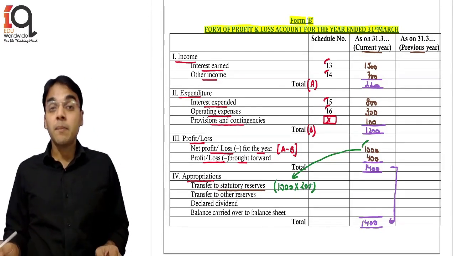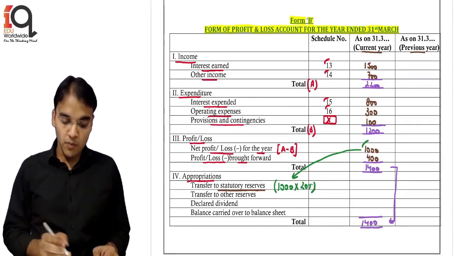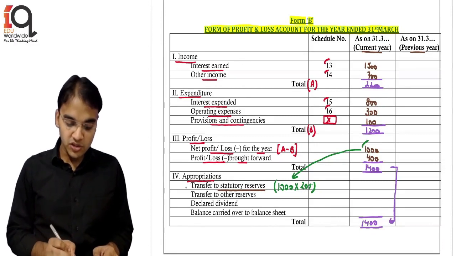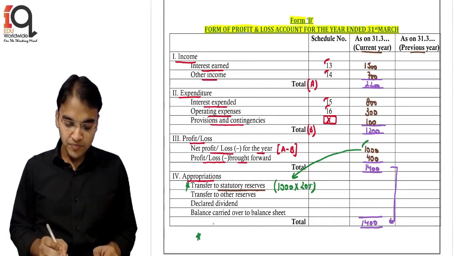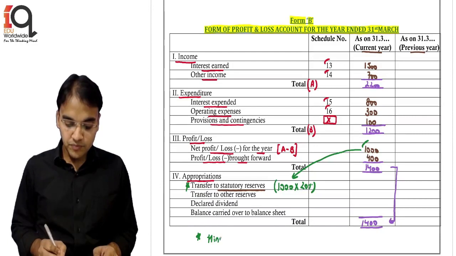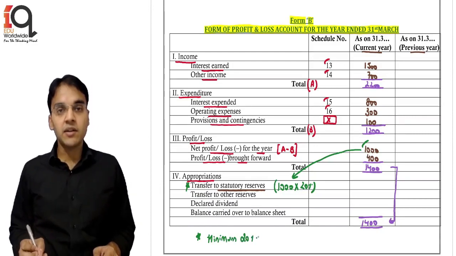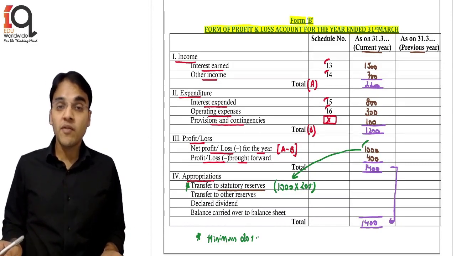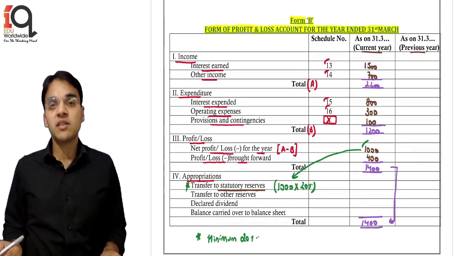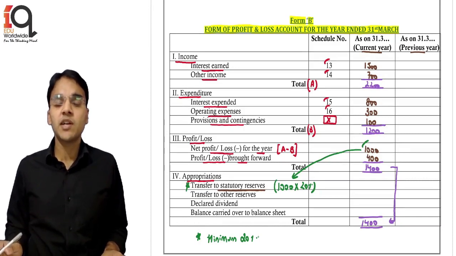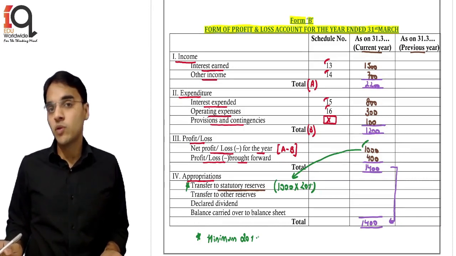But I am saying minimum of 20%, student. Minimum of 20%. So that's a statutory requirement. So if the question is silent, use 20%. However, if the question gives you 25% or 30%, then obviously we will be transferring 25 or 30%, because the minimum is 20%.